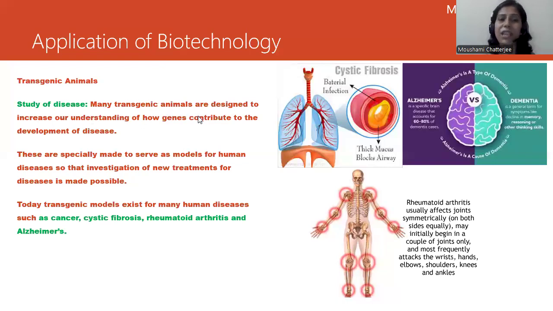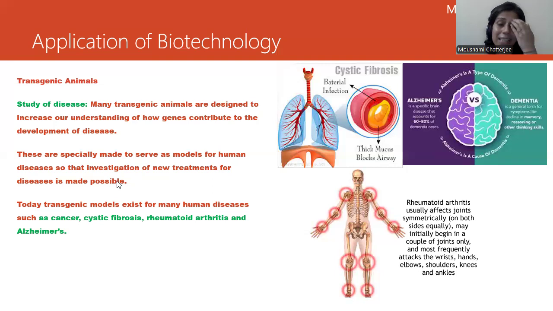Many transgenic animals are designed to increase our understanding of how genes contribute to the development of disease. There are certain genes which will be responsible. We can study that, and how we can introduce a gene which can cure a particular disease. All those studies can be done with the help of these transgenic animals, which are specially made to serve as a model for human disease.